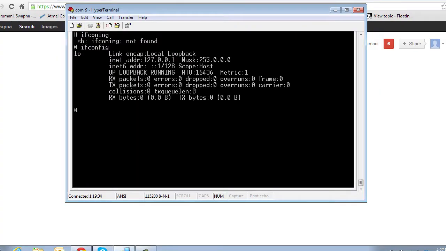Hi, today I'm going to talk to you about some issues you may encounter with the Ethernet port on the SAMA5D3 EK board running Atmel's Linux demo package. Typing ifconfig at the command prompt does not show the existing Ethernet ports. Let us see why this is so and how we can fix it.